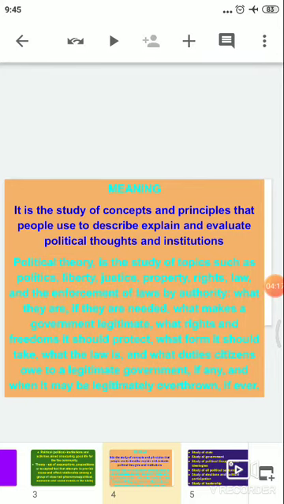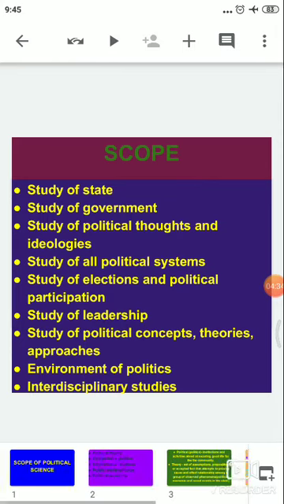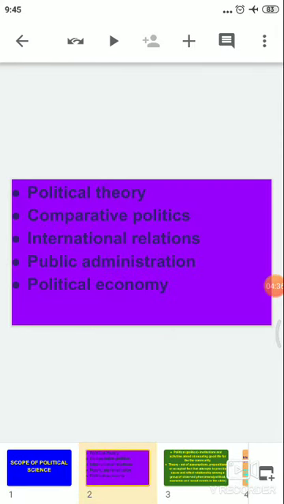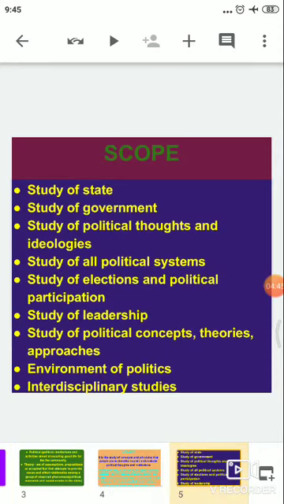Now we will take up the scope of study of political theory. What are the subjects that we study under political theory? So far we have seen the things that we study under political science. That included political theory, comparative politics, international relations, public administration and political economy. Now we have to study what we study under political theory.